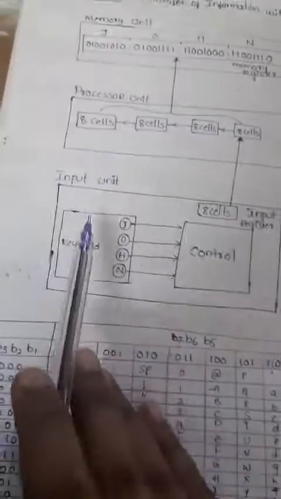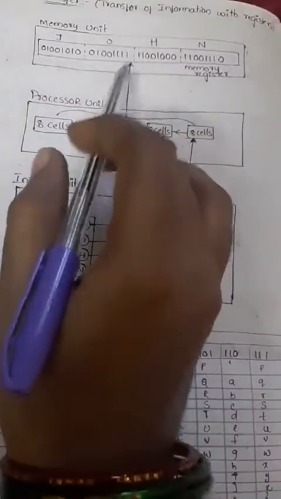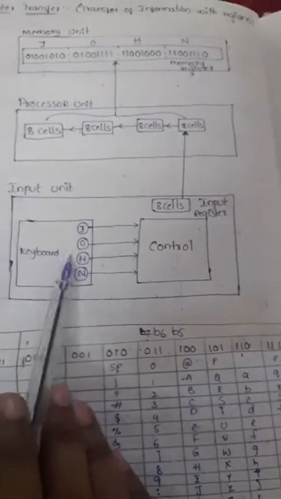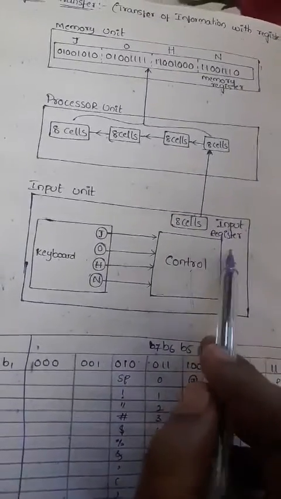Okay, so through this input unit we can send the information and collect the output here. The first part is the input unit. This input unit is assumed to have a keyboard, a control unit, and an input register. How many blocks are in the input unit? Totally three blocks: the keyboard, the control unit, and the input register. These three are the main functions of the input unit.